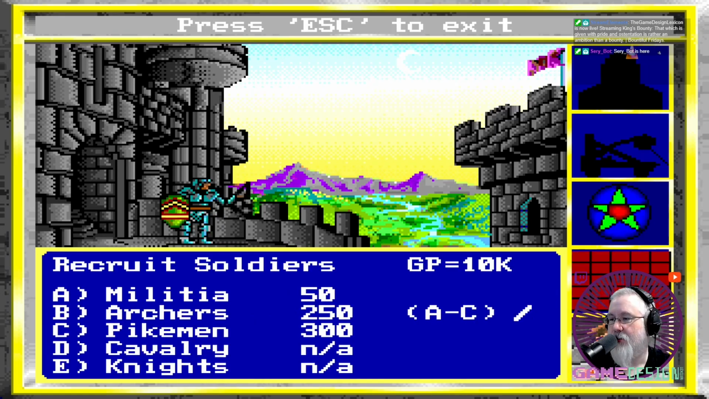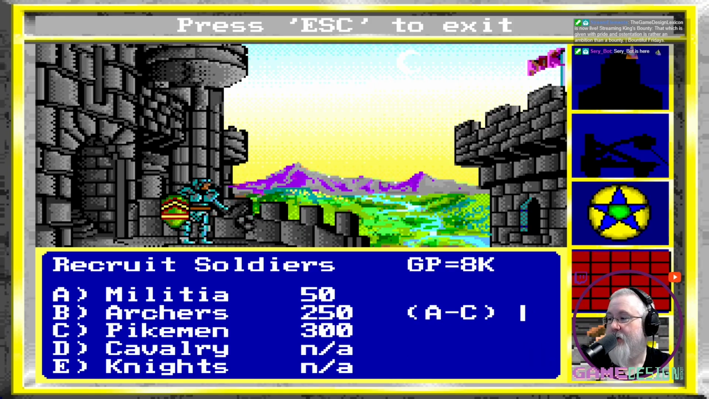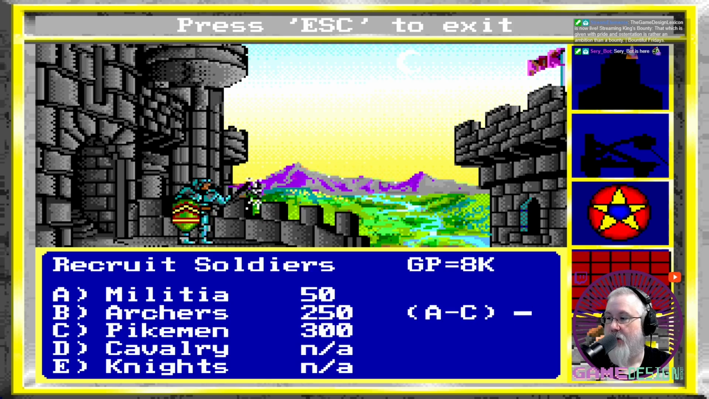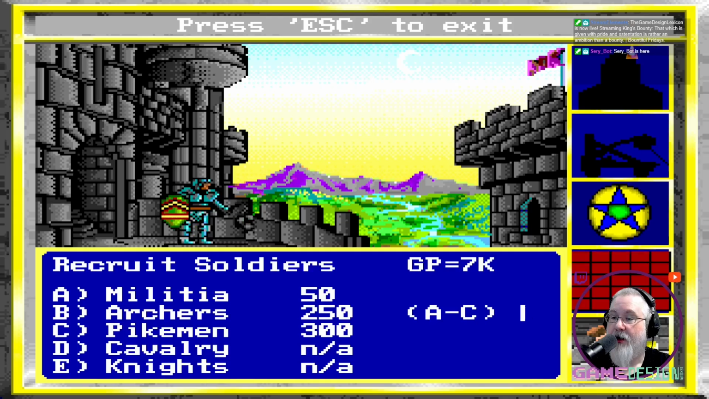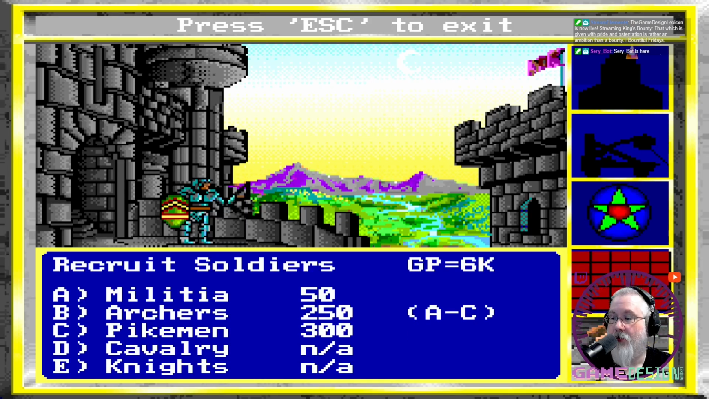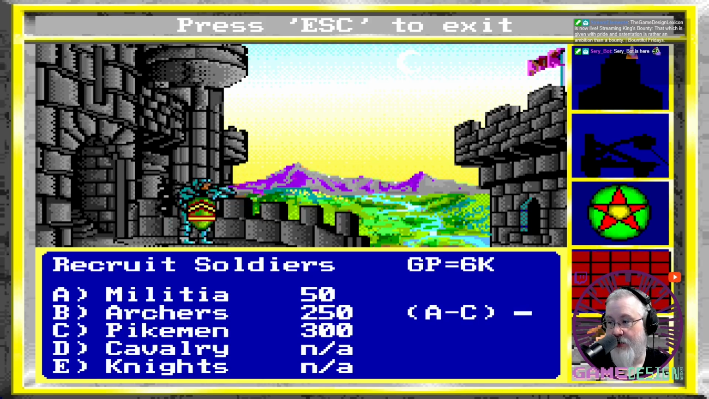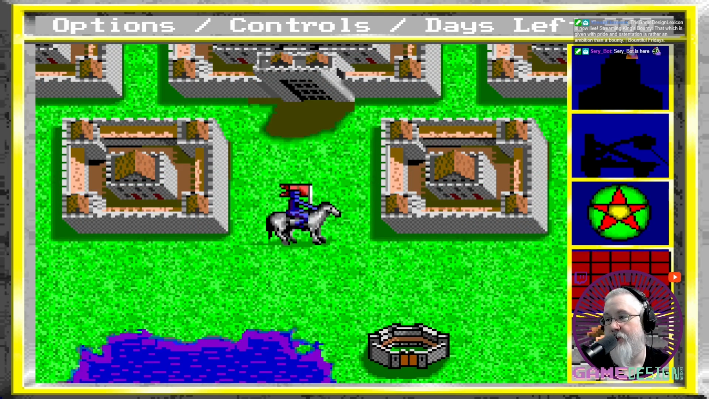Okay, let's recruit some soldiers. Let's start off with the most powerful there are. They are 300 apiece, so let's do 4 of them. So you'll notice that my gold over there, I got rid of that big coin, and now I got a bunch of little coins, right? So let's do B archers. Let's do 4 of those, 250 apiece. And then a militia, 50 a pop. We can do a maximum of 30, and we're going to do that full 30 because we're going to need it. And that is that. So let's get out of here, and let's go adventure.